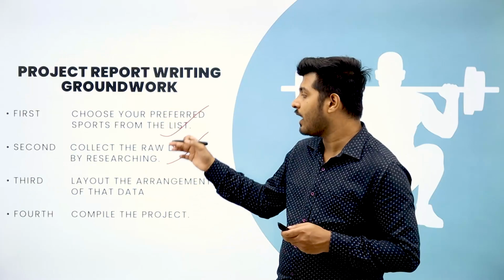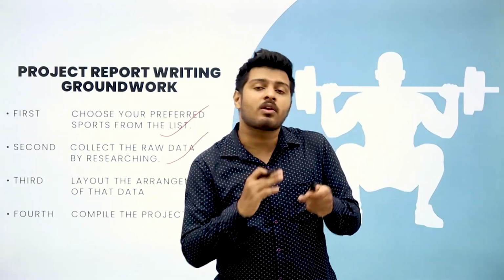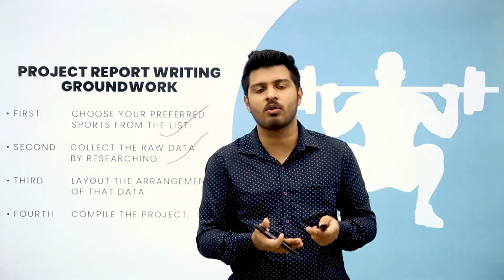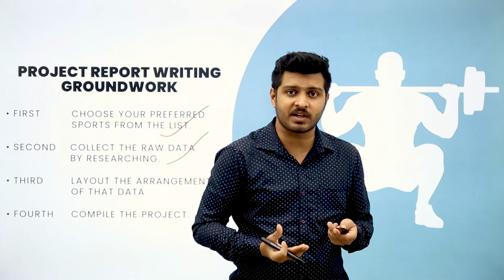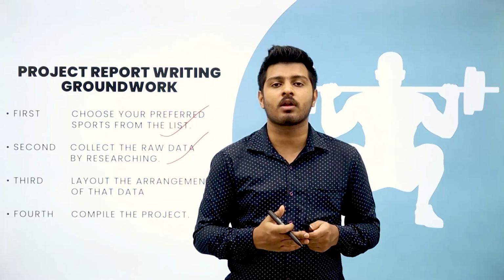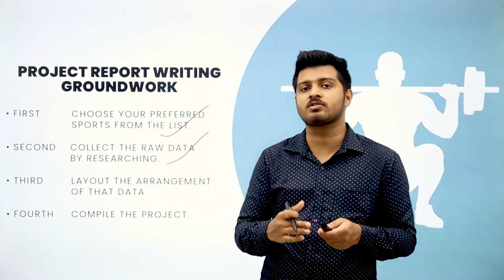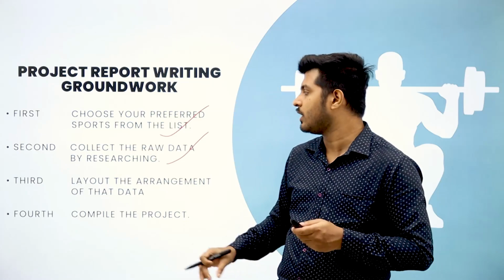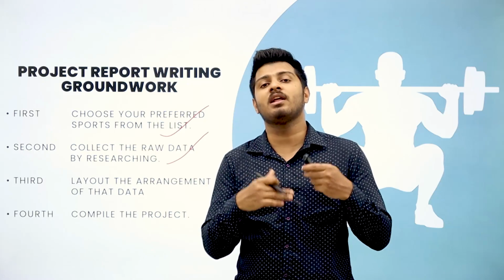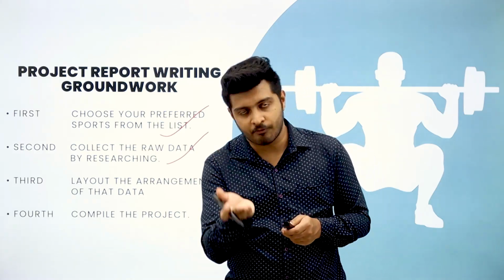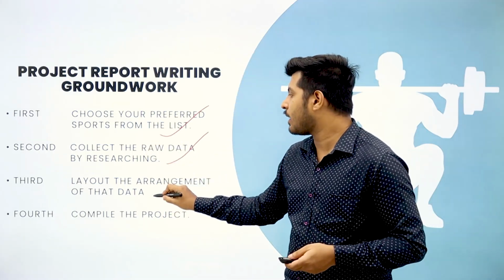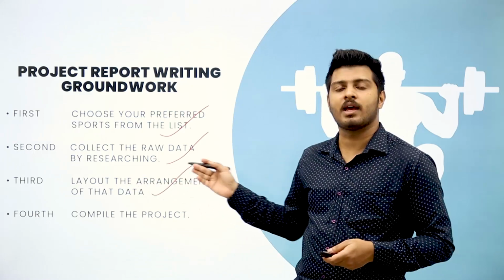Once you collect raw data, after that you can sort that raw data and refine it and see what is good and what is not good, and you can analyze it. You can reframe certain sentences, so it is not just a copy paste project, rather you are actually putting your own work into it. So it's important for you to rephrase all those things and write it in your own words. After you do all the sorting and analysis and finally refining and coming up with the final set of information that you will be adding into your record book, you can finally come to this step, that is layout and the arrangement of the data.